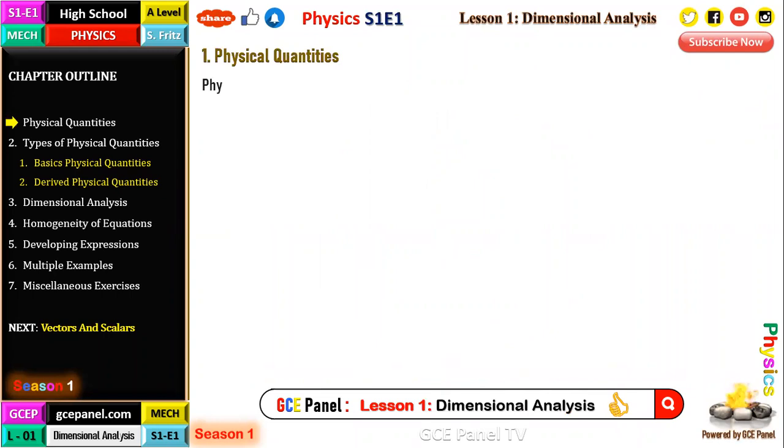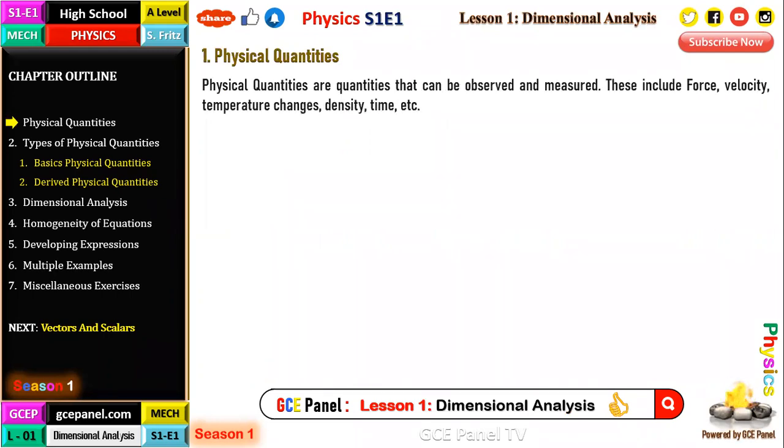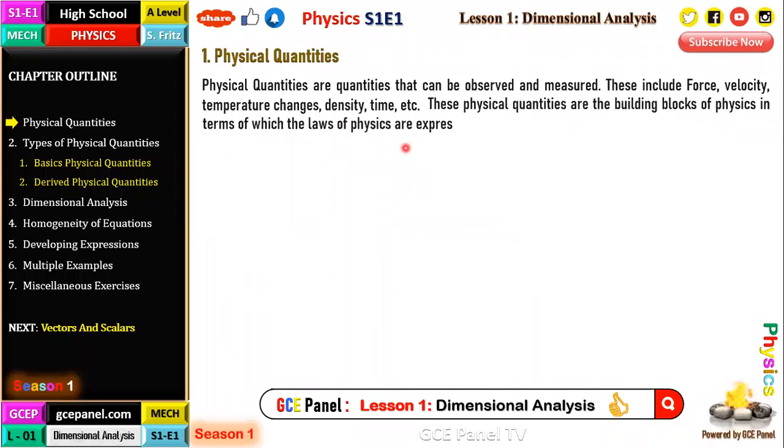So what is a physical quantity? A physical quantity is a quantity that can be observed and measured, and this includes force, velocity, temperature changes, density, and so on. So these physical quantities are the building blocks of physics in terms of which the laws of physics are expressed.